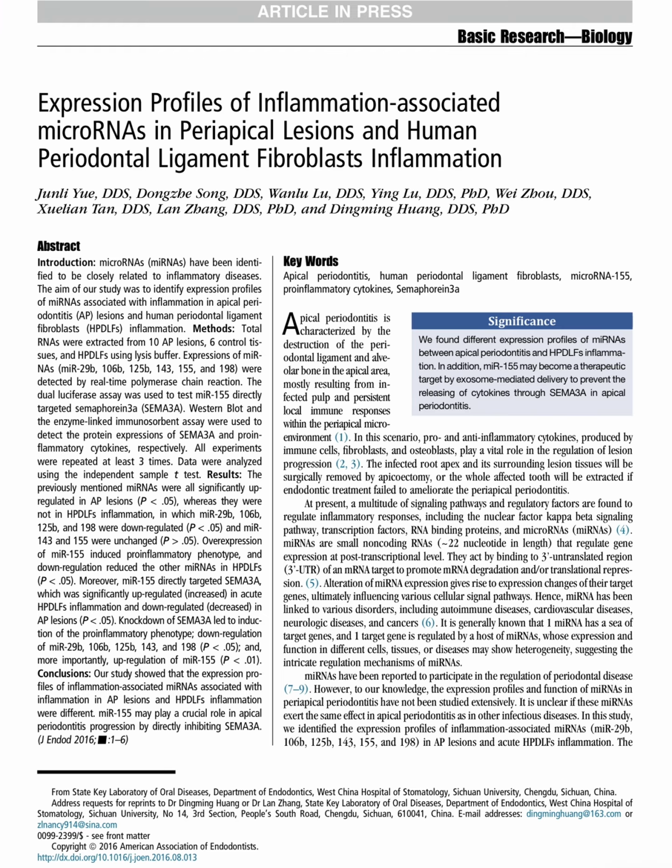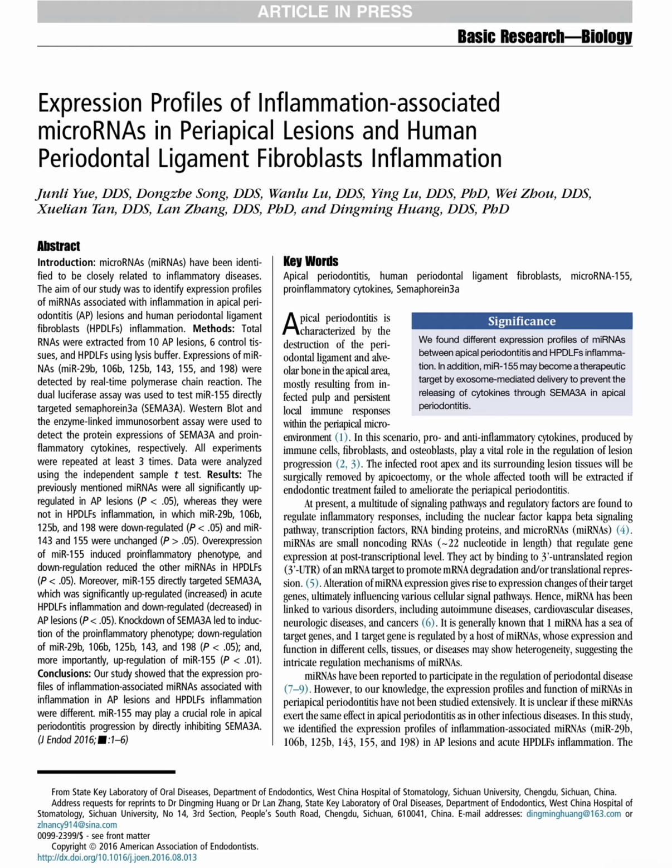Another important part of the study was identifying the target of microRNA 155 using the luciferase assay. They confirmed that SEMA3A is a direct target of microRNA 155. When microRNA 155 levels increased, SEMA3A expression decreased.